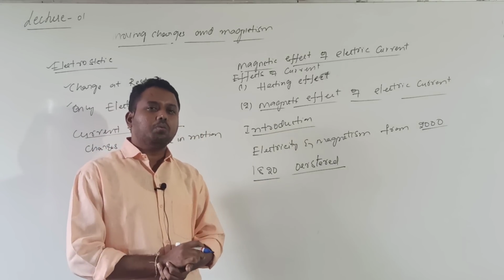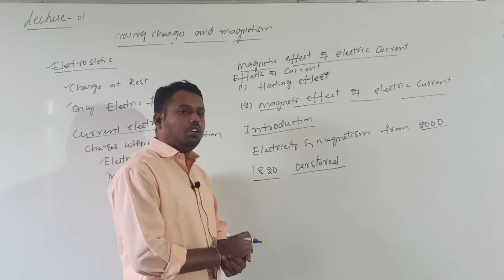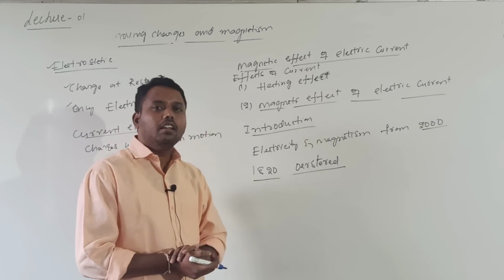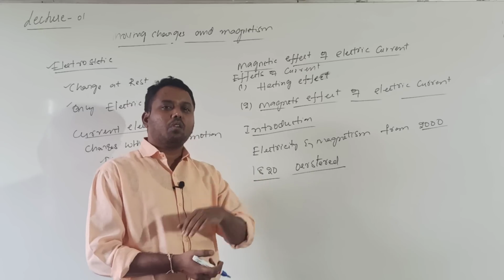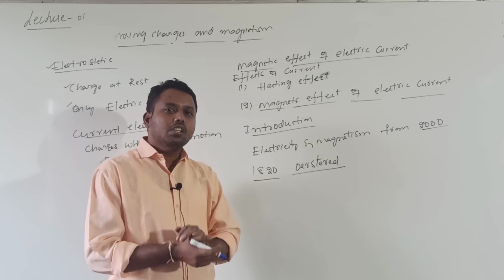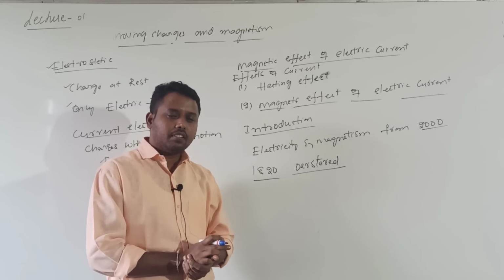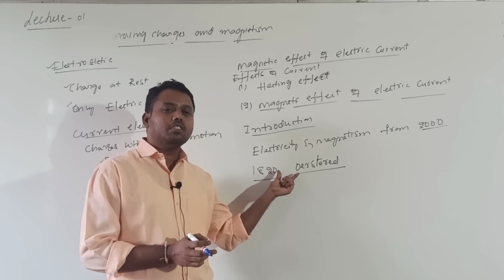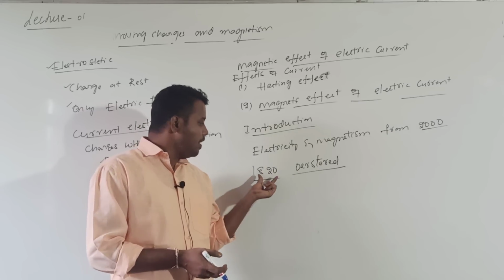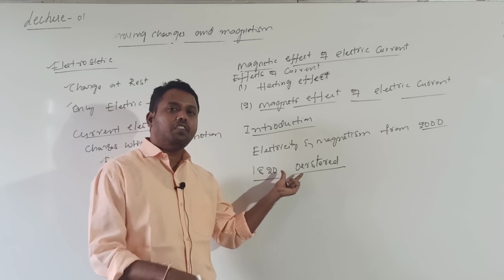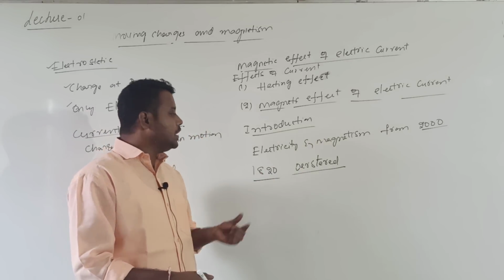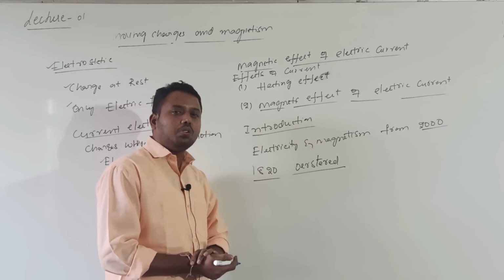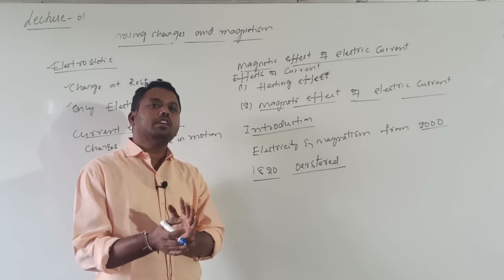During the demonstration he observed that a magnetic needle placed very close to a current carrying conductor showed some deflection.